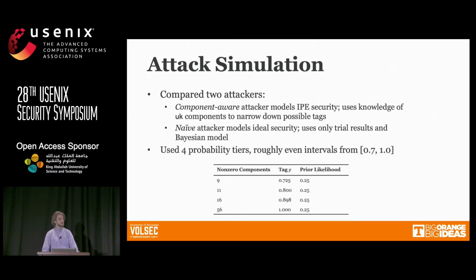So for this experiment, we use 4 probability tiers, and based off the IPE construction, we modeled an IPE scheme with 64 dimensions, and we selected these 4 possible tags with, for example, using 9 non-zero components in a tag would result in a probability of success of the trial of 0.725. All 4 of these tags were equally likely to be given to the adversary. So as far as the adversary is concerned, before performing any trials on a tag, that tag is equally likely to be any of these 4.